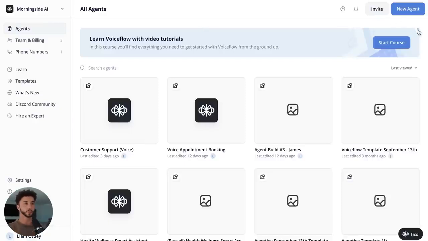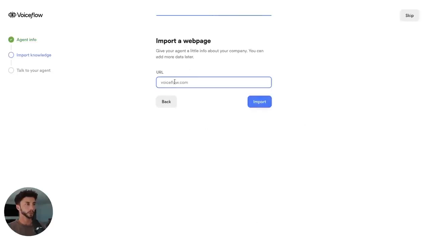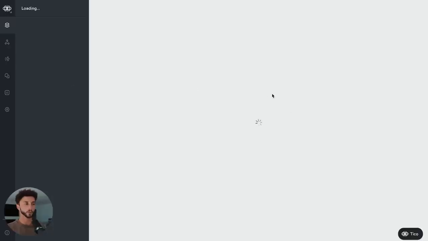And the first thing that we want to do, of course, is to create a new agent up here on the top right. Let's call this Connor's Cleaning Website and Phone Agent. Let's just start with a basic template here. Import knowledge, we can actually just skip that for now. And then we get into the flow builder on VoiceFlow.